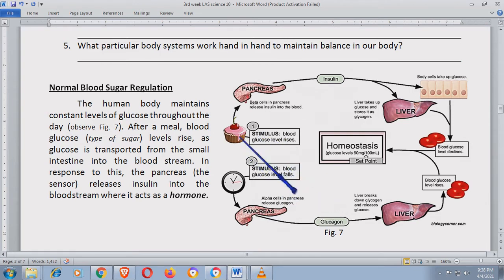So, in response to that, our brain will actually detect that because that is a stimulus. So, mag-o-order siya kay pancreas, sasabihin niya, pancreas, mataas ang blood glucose level dito sa katawan. So, kailangan mong mag-release ng tinatawag na insulin.